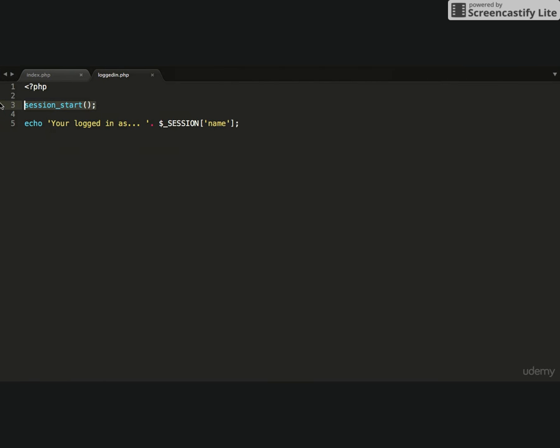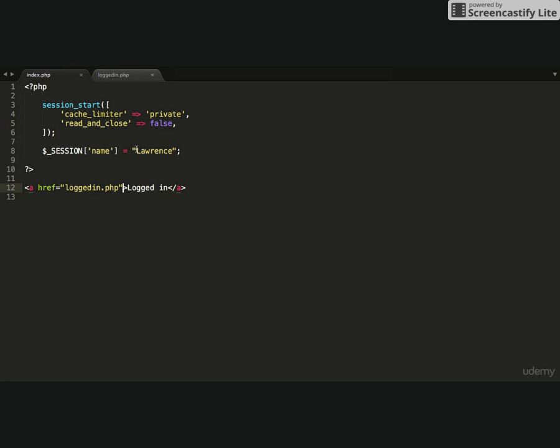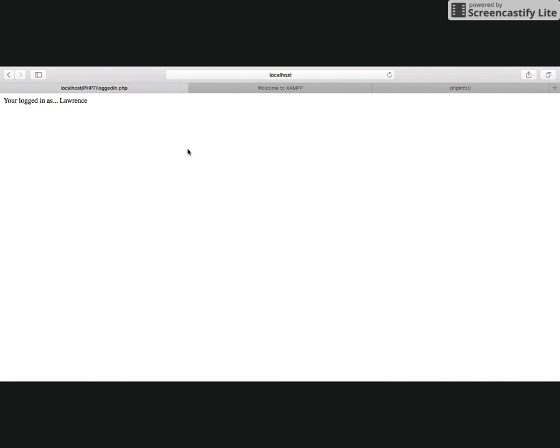Up came this script. It started the session. It said, aha, there's a few variables stored on the server, namely the name variable. So it shoved that name variable inside of the session global, and then it just allowed us to retrieve it out, which had the value of Lawrence. So we can share data across pages in this manner, and it's very secure because it's all on the server side. None of it goes to the client.